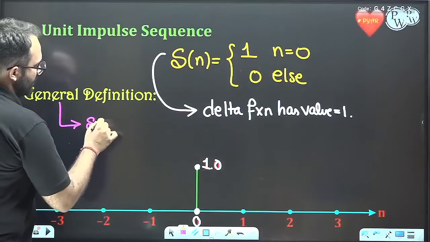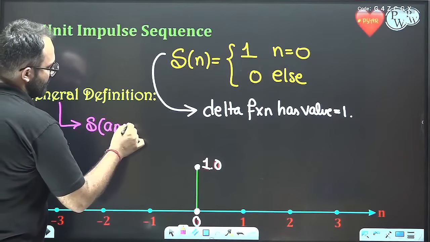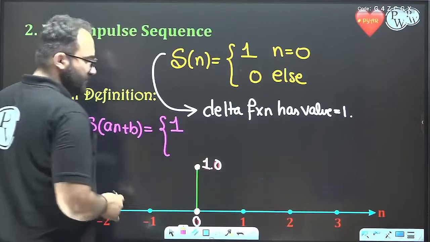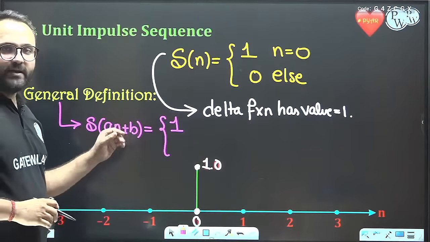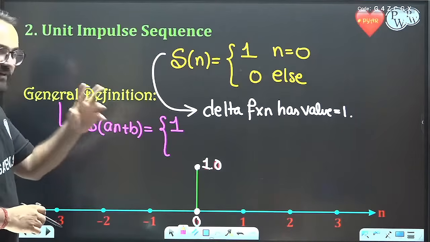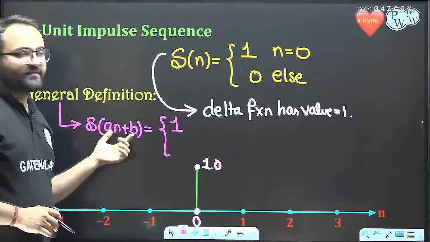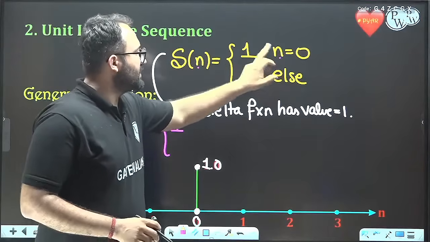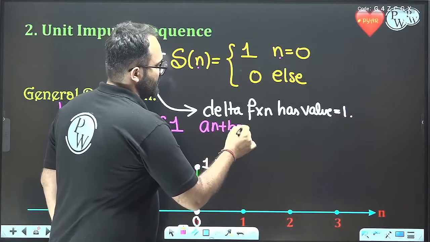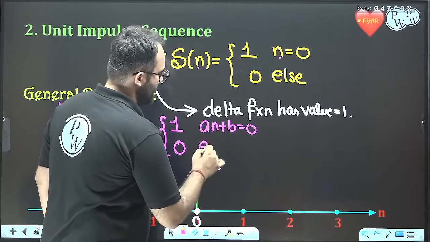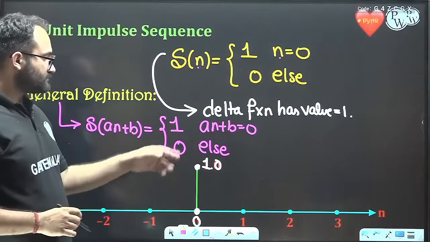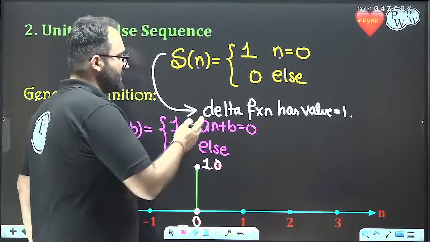The general definition is delta of an plus b is equal to 1 where the term inside the bracket is 0, that is, where an plus b is equal to 0, and 0 elsewhere. So this is the result.